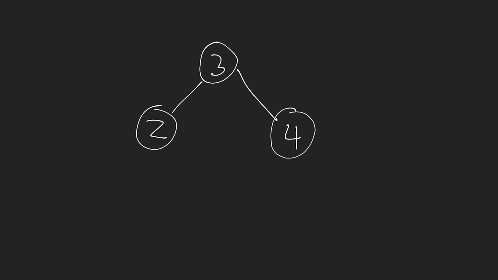Now, we do need to handle the case in which we have values that are equal to each other. If that's the case, you can decide to put those values on the left side or on the right side, but you can't decide on both. So you need to pick, is it going to go to the left or is it going to go to the right? For this video, we're just going to use values that are all unique to make things a little bit simpler, but you do need to handle the case in which you have values that are the same. So if I have another 3, then we could maybe put this on the right side, but that would mean I can't have that on the left side. Hopefully that makes a bit of sense, but essentially all of the values that are less than a value are in the left subtree, and all of the values that are greater than the value of a node go in the right subtree. That is the binary search tree.